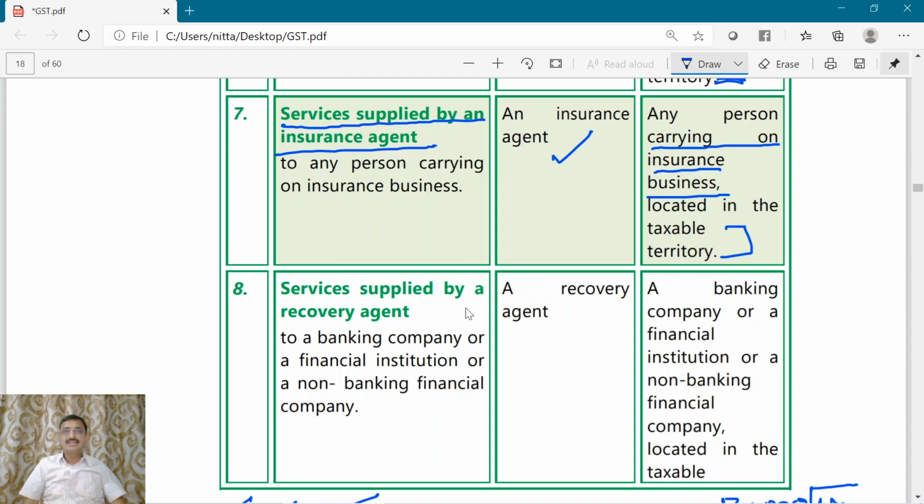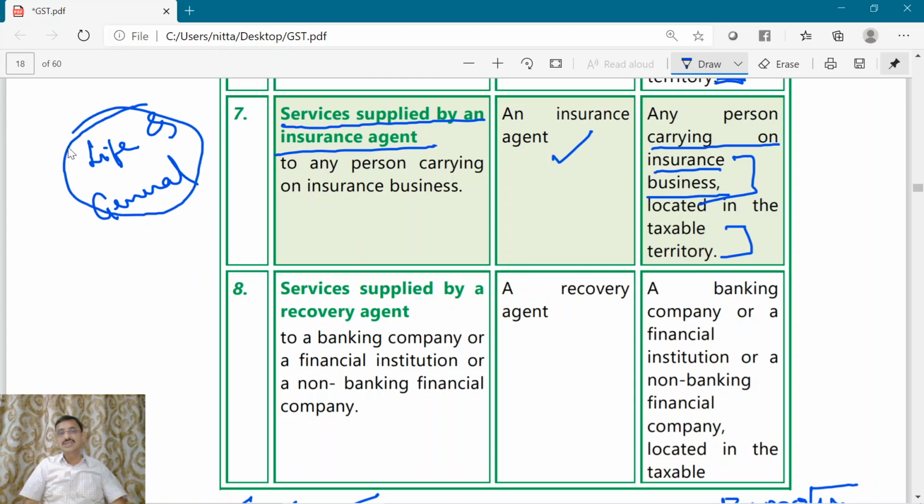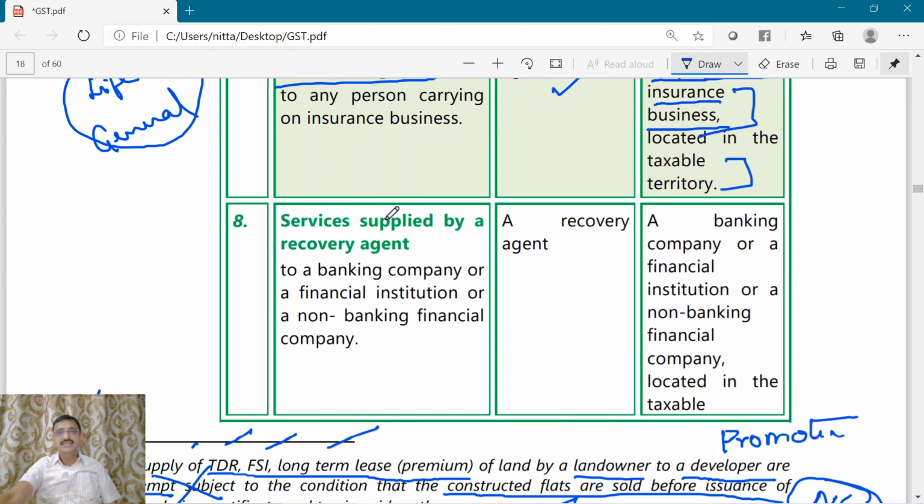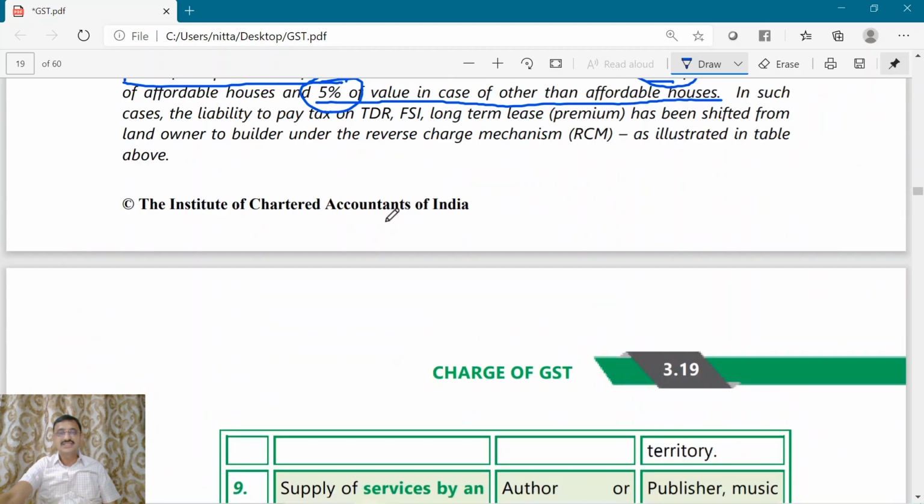Now, if you understand here, a person carrying on insurance business. Insurance business has two types: life insurance business and general insurance business. The nature of insurance business has not been specified here, so you have to take both life insurance and general insurance into account. We'll proceed further to the next point. So what is the next point?